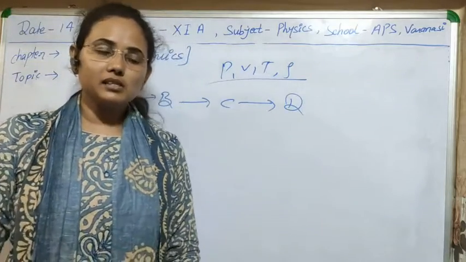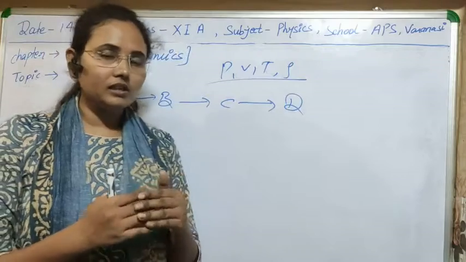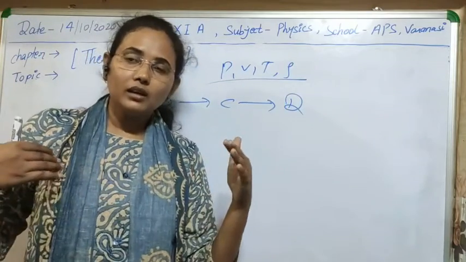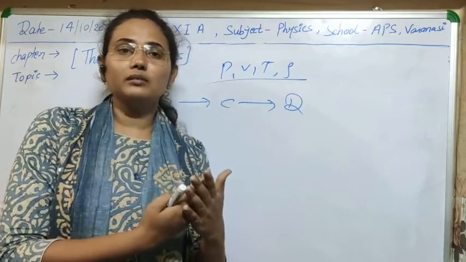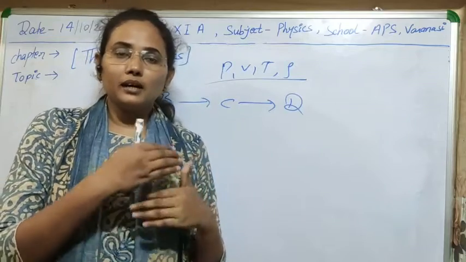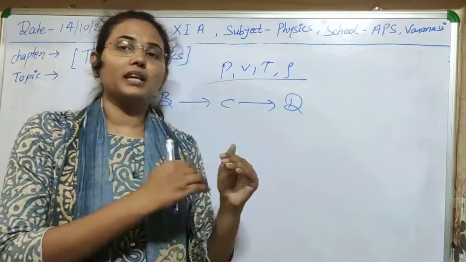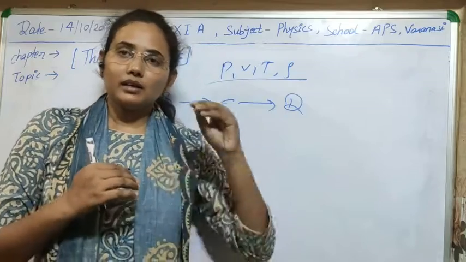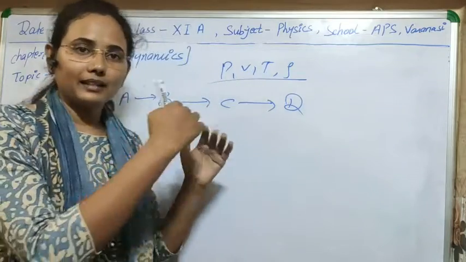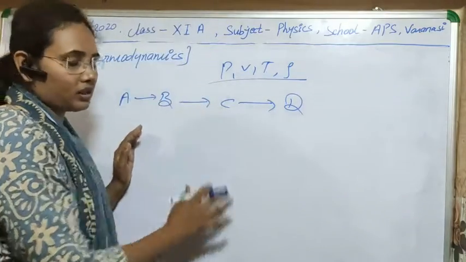So I think it means it is a process which is not completing suddenly in one go. It is going to complete in so many steps, meaning after resting for some time, it is completing like that. That's why we know this as quasi-static.